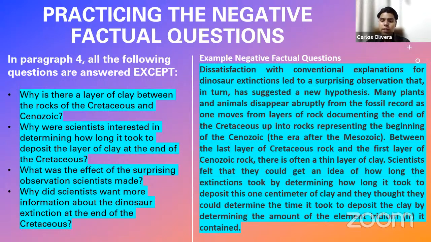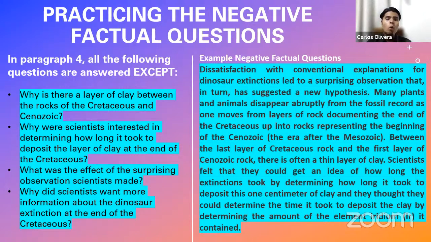Between the last layer of Cretaceous rock and the first layer of Cenozoic rock, there is often a thin layer of clay. Scientists felt that they could get an idea of how long the extinctions took by determining how long it took to deposit this 1 centimeter of clay, and they thought they could determine the time it took to deposit the clay by determining the amount of the element iridium it contained. All right, fantastic. This is the reading passage. Now let us see the question.